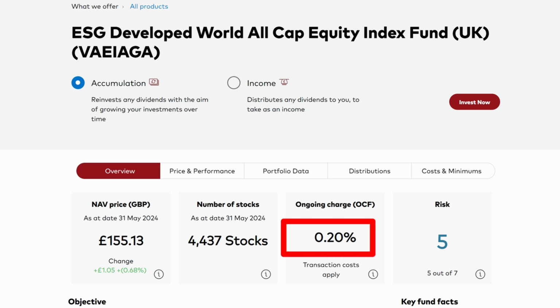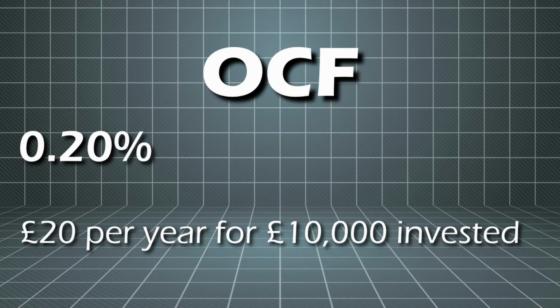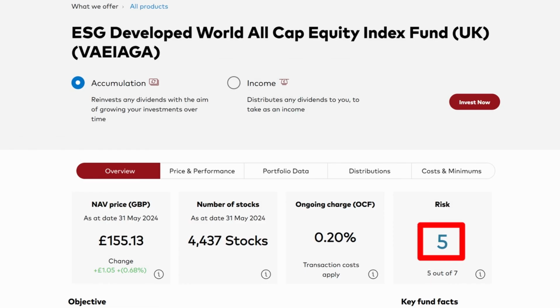It has 4,437 stocks of small, mid and large size companies, and this fund excludes emerging markets. And the OCF for this fund is a slightly lower 0.20%, meaning that for every £10,000 of the fund that you own, you pay £20 per annum. The risk level of this fund is 5, slightly lower than the last ESG fund we spoke about, and the fund is passive again, meaning that it just tracks its index and doesn't try to better it.